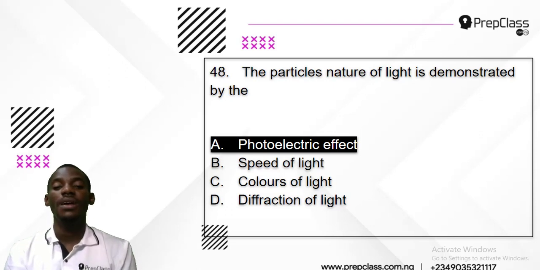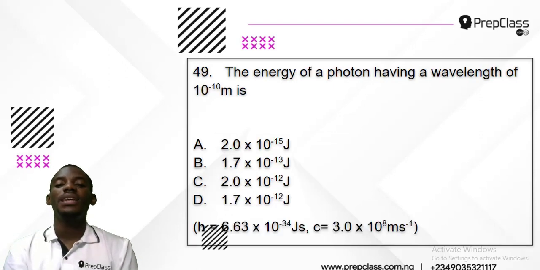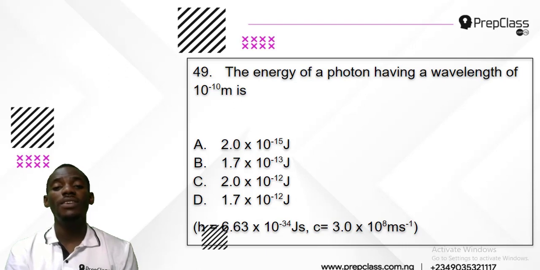and that is the answer for number 48. Now let's check out number 49. The energy of a photon having a wavelength of 10 raised to power minus 10 meter is what? Oh sorry, that is meter because it is wavelength. 10 raised to power minus 10 meter is what?